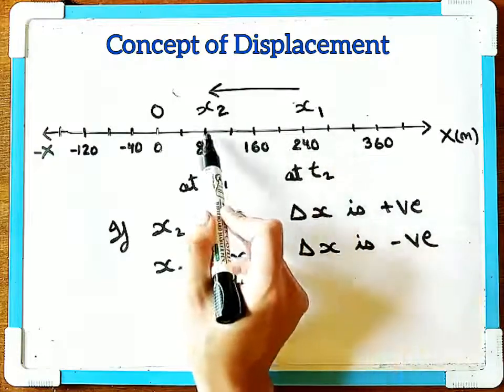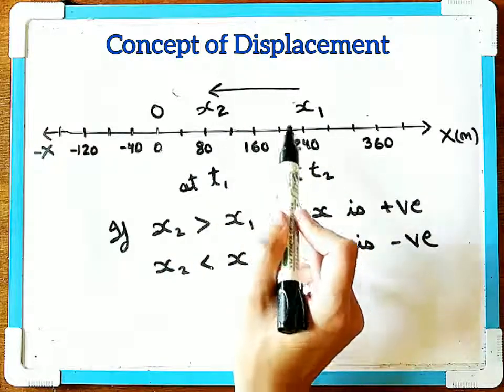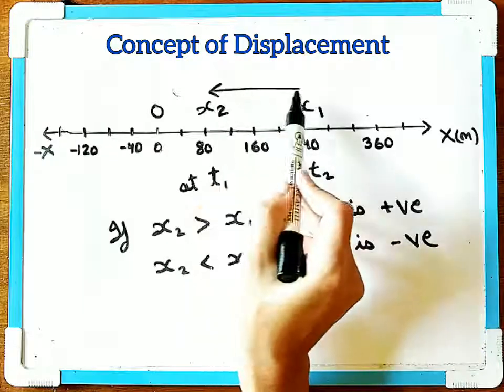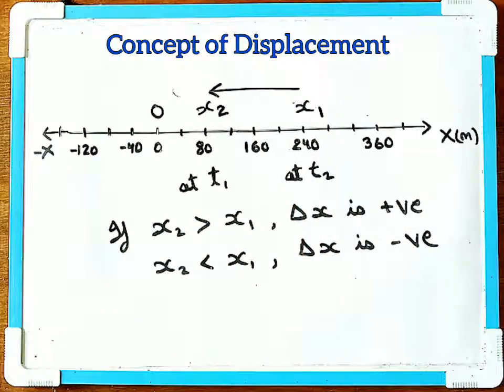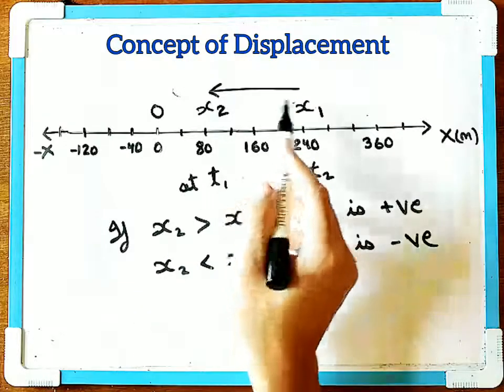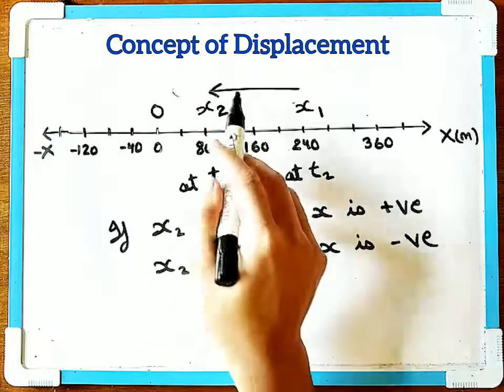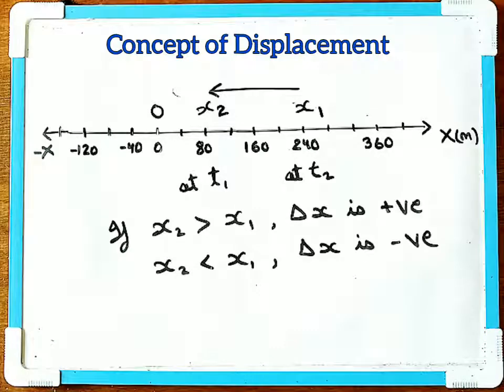Just measure the distance from here to here. But if you take the distance, you'll have to take into account the direction of the motion of the object. If it's moving in this direction, then it will be negative. If it's moving in this direction, then it will be positive.